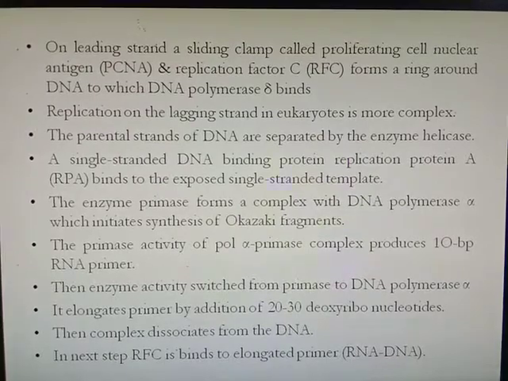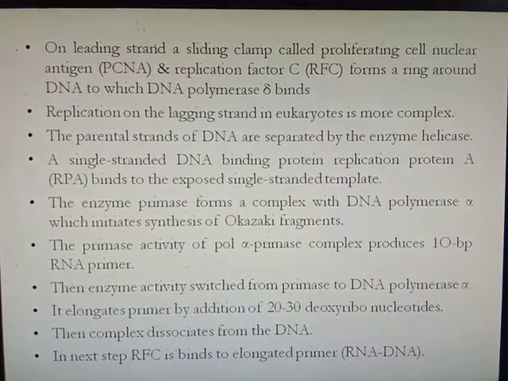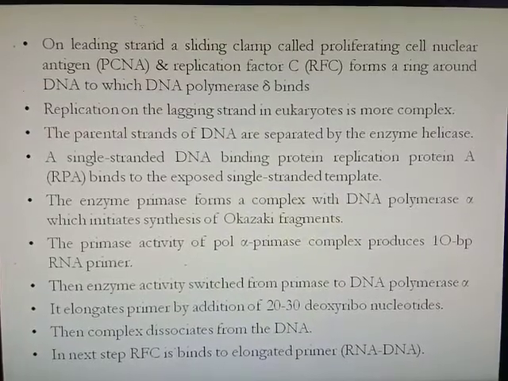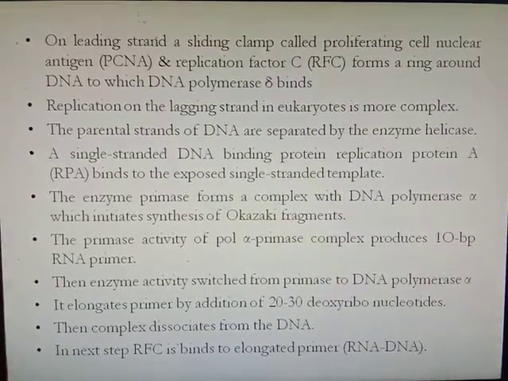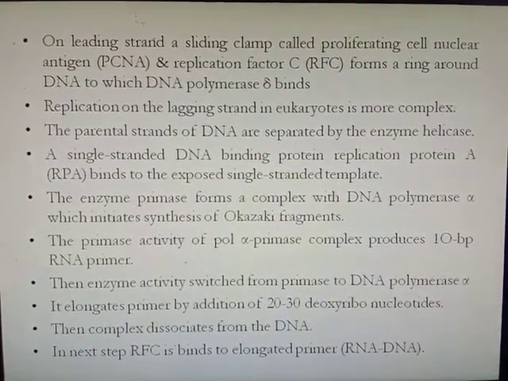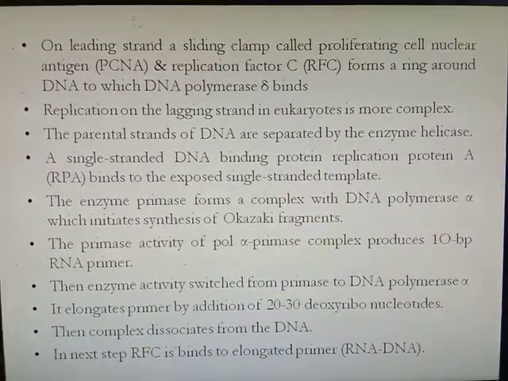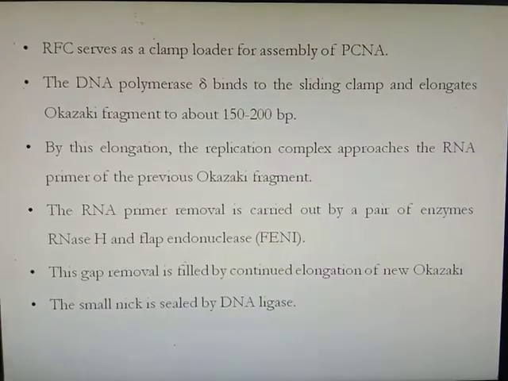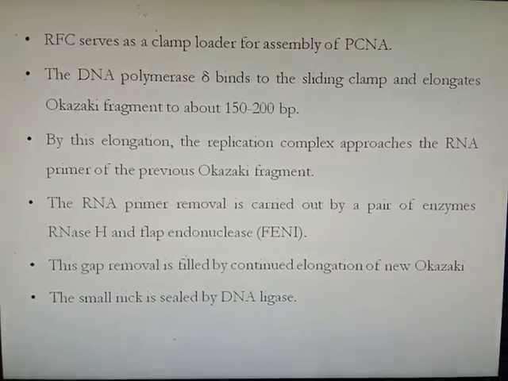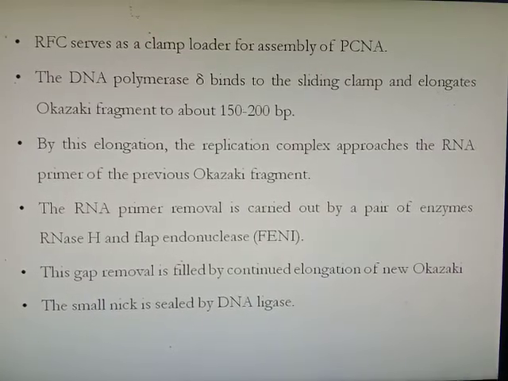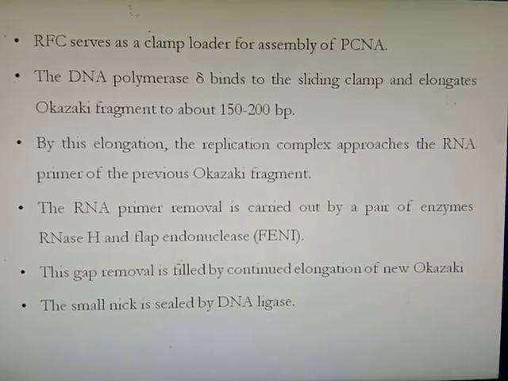Then this complex containing DNA polymerase alpha and primase will be removed, and in the next step replication factor C will bind to that elongated primer containing RNA and DNA. Then this replication factor C will serve as a clamp loader for the assembly of proliferating cell nuclear antigen.